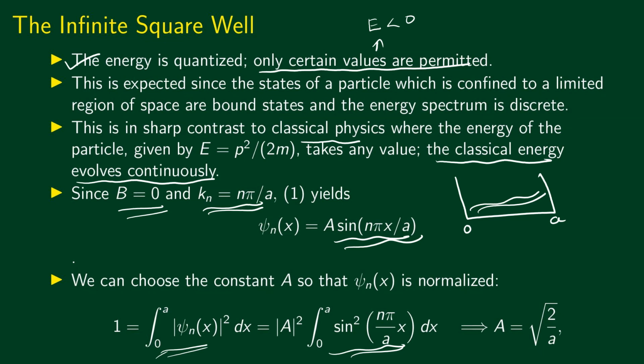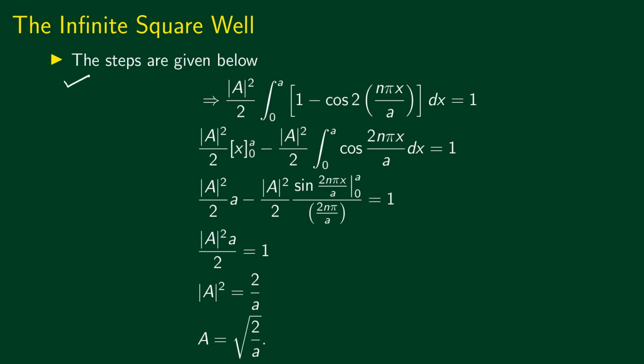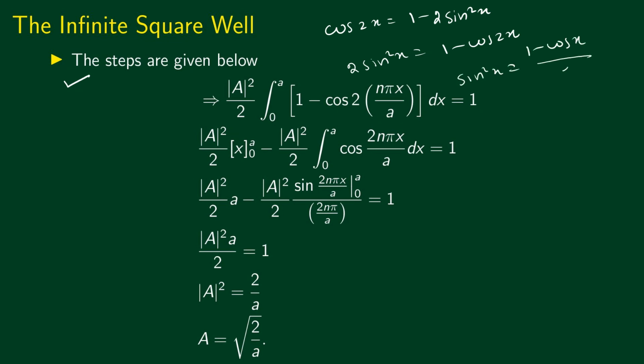The details of the calculation are given here. You can go through them. Here we just need to use this relation: cos 2x is equal to 1 minus 2 sine square x. Which means that if we have something like sine square x, we can write 2 sine square x equal to 1 minus cos 2x, or sine square x is equal to 1 minus cos 2x divided by 2.